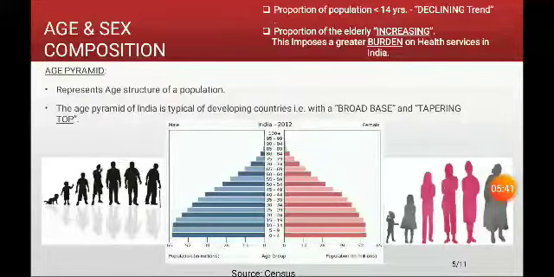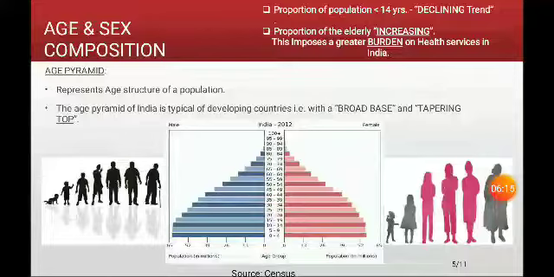And what do you mean by age and sex composition? Before going to age and sex composition, we will look into the proportion of the population. We can see that the proportion of the population of less than 14 years is showing a declining trend in India, while the proportion of elderly is showing an increasing trend. And this age-sex pyramid, otherwise called the population pyramid or age pyramid, is the age-sex composition of the population of a particular country.